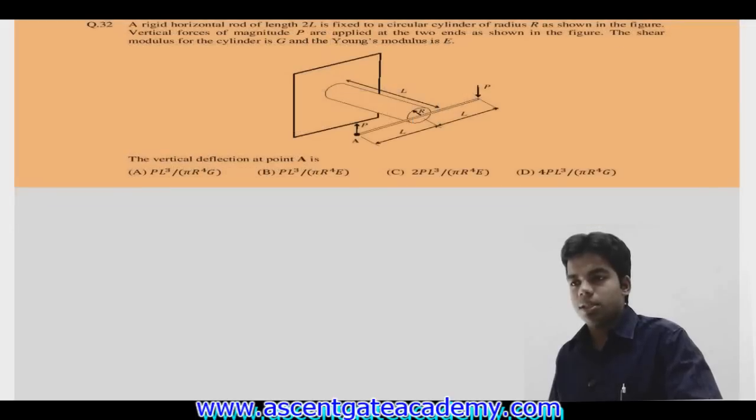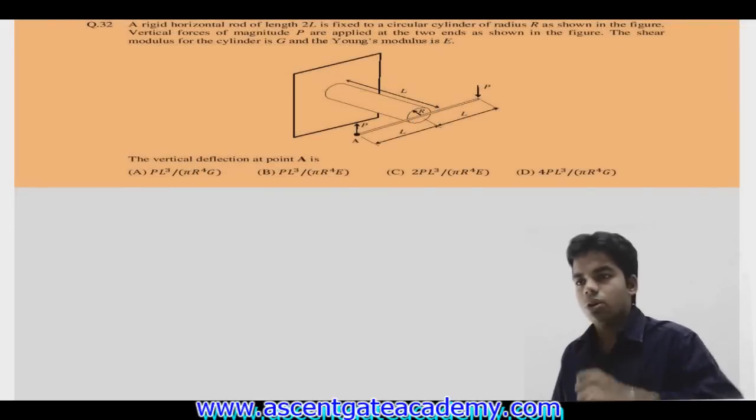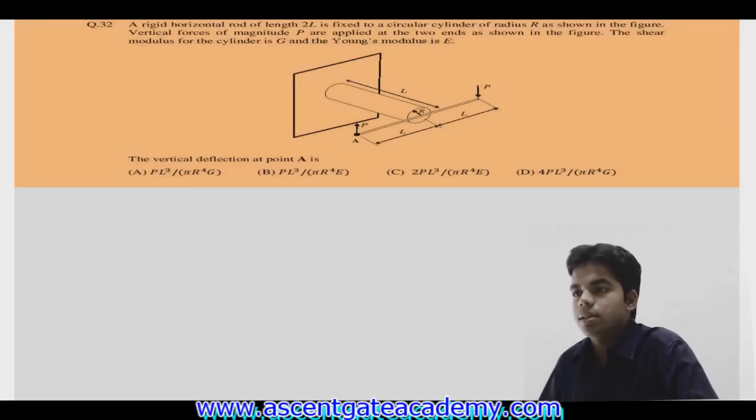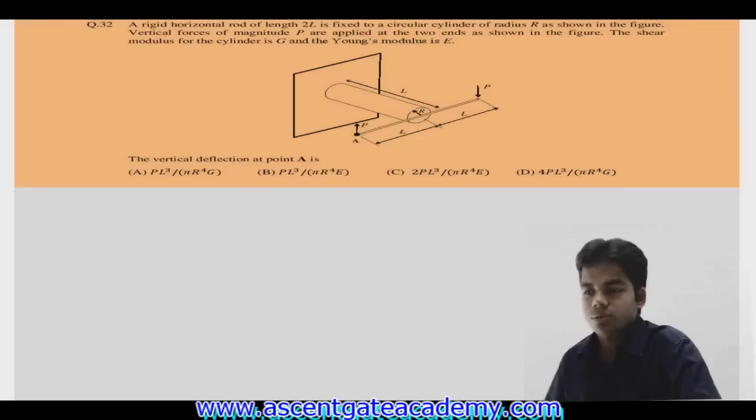Next question, question number 32. A rigid horizontal rod of length 2L is fixed to a circular cylinder of radius R as shown in the figure. Vertical forces of magnitude P are applied at the two ends as shown. The shear modulus of the cylinder is G and Young's modulus is E. The vertical deflection at A is? Okay, so this figure is given.